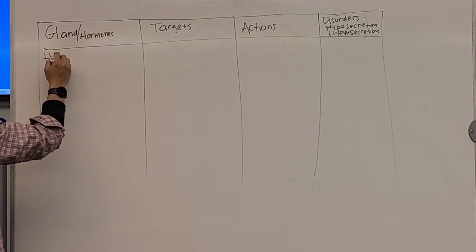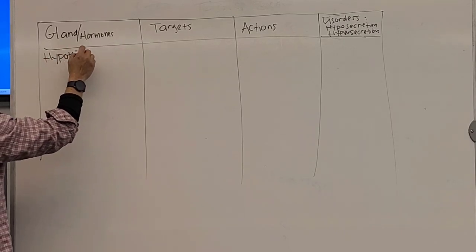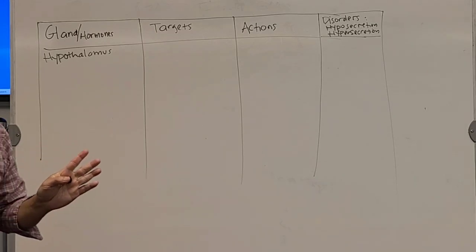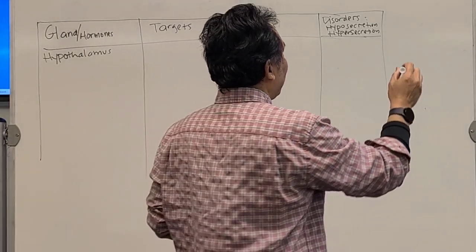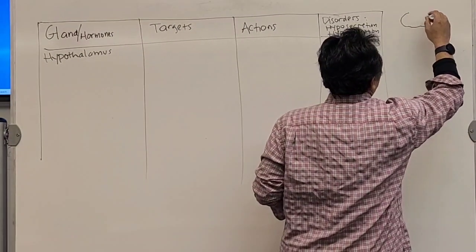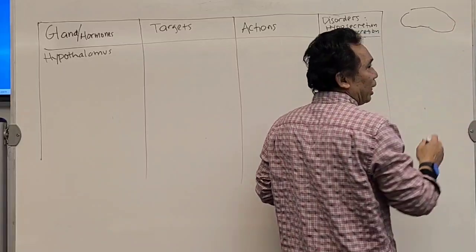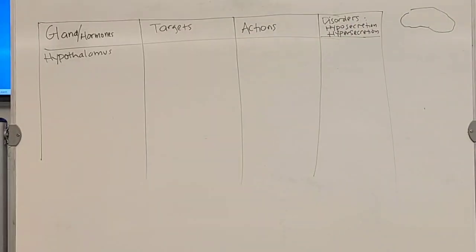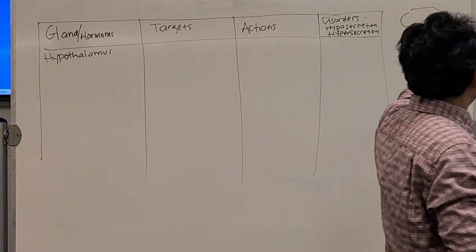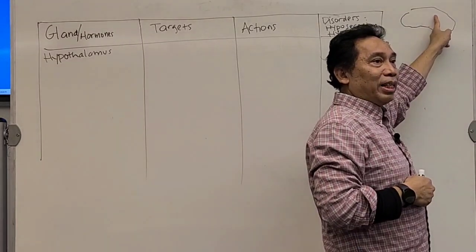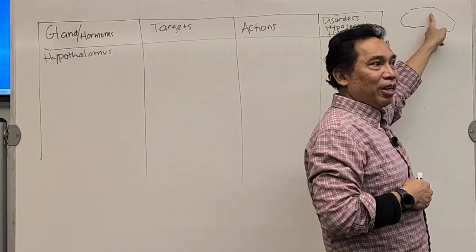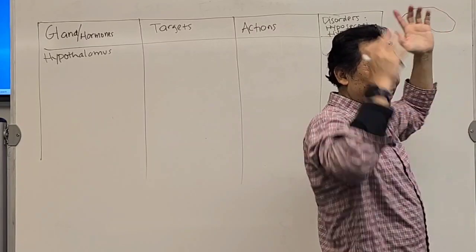Okay, now the first one is hypothalamus. Hypothalamus is actually part of the brain. If you still remember, let's say the brain, like this, it has 4 main parts, right? What do you call the biggest brain over here, the one that actually controls your voluntary action and conscious sensation? What do you call it?